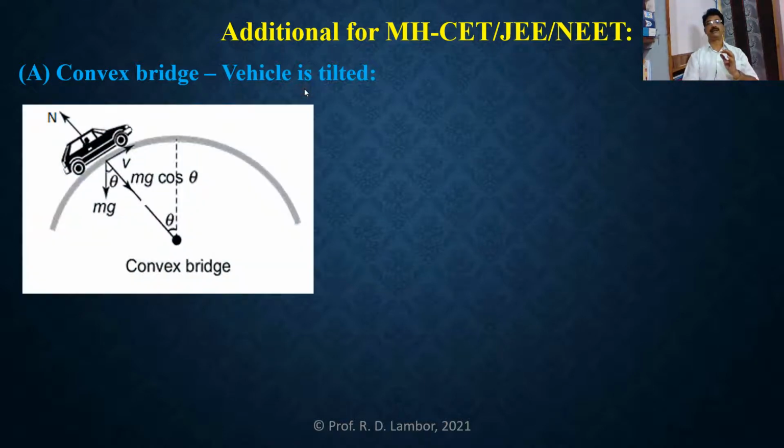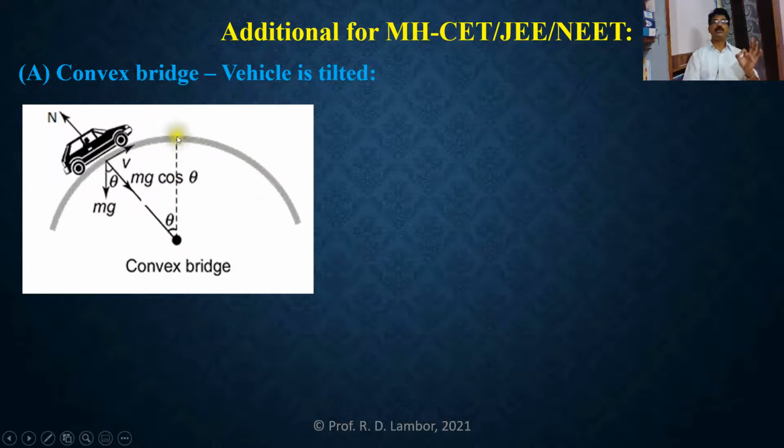This diagram explains that the vehicle or car is moving along a convex bridge, but the position of that vehicle is different from the topmost position. And earlier we found the reaction of the road on the vehicle at the topmost position.